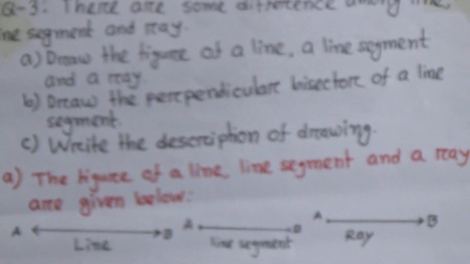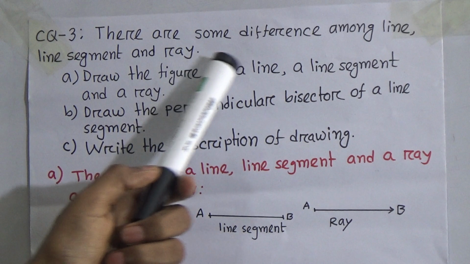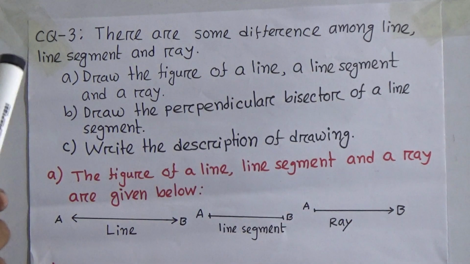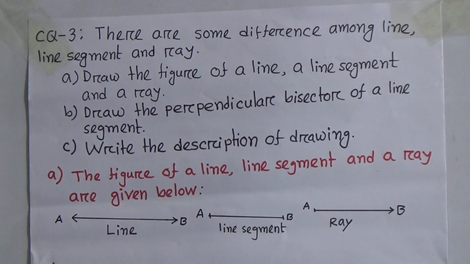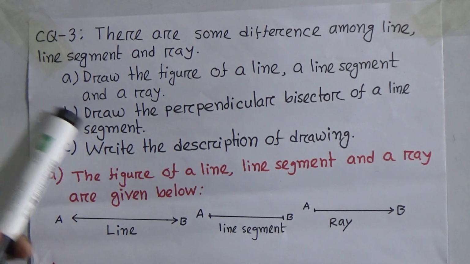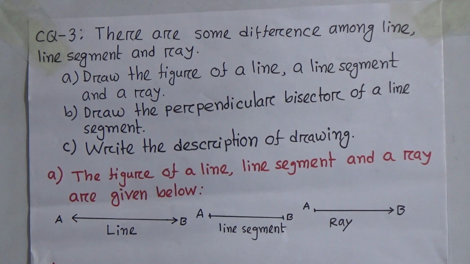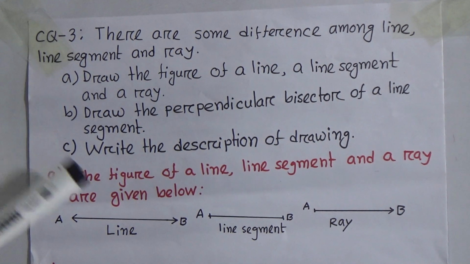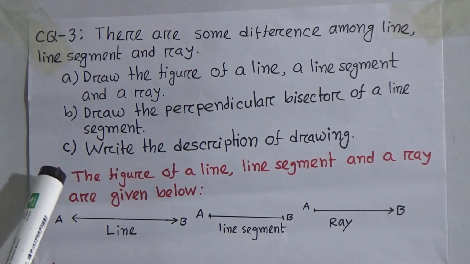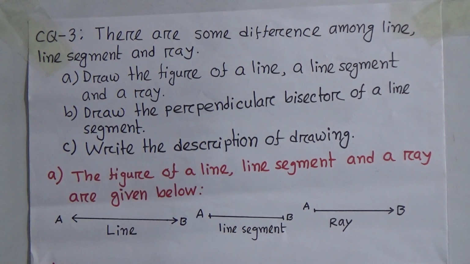Student, the CQ 3, at first read the question. There are some differences between a line segment and a ray. A number, draw the figure of a line segment. This is the knowledge-based question. But B number, draw the perpendicular bisector of a line segment. C number, write the description of the drawing.